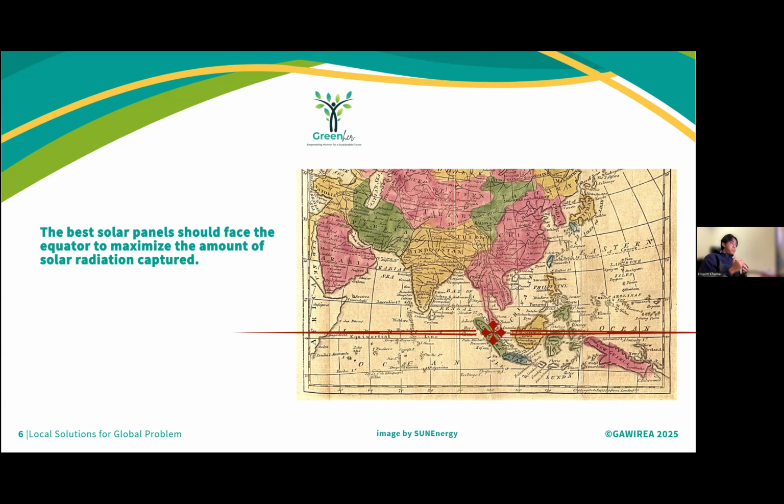And the tilt angle, the third angle of the panel, is also important. That optimal angle usually matches the latitude of the installation site. A proper tilt ensures that the panels capture sunlight more efficiently during different seasons. Okay, next slide.